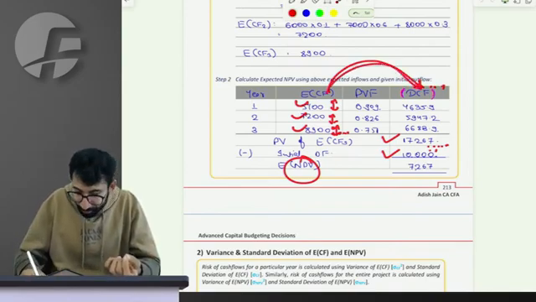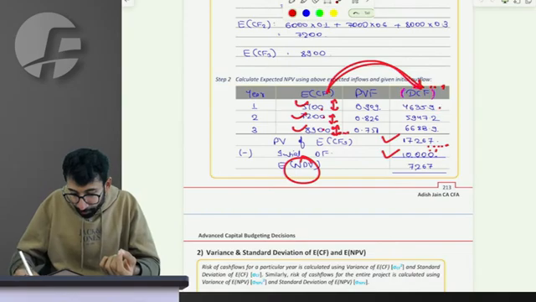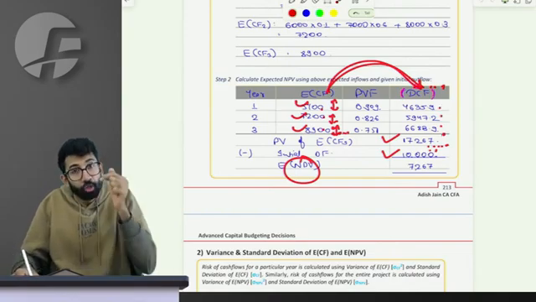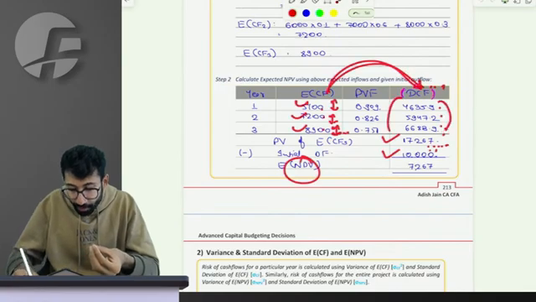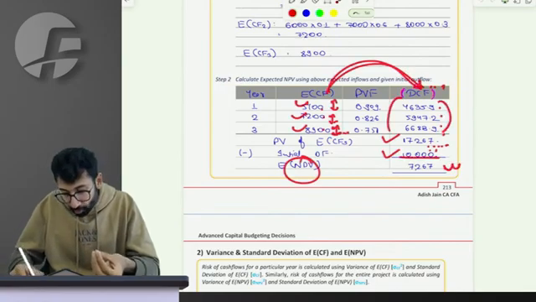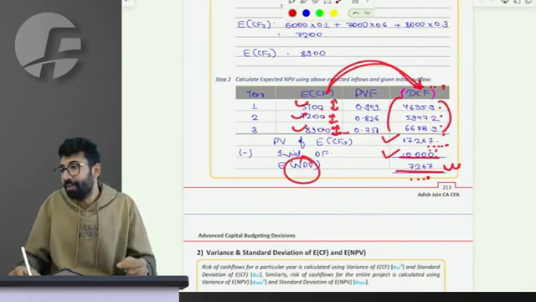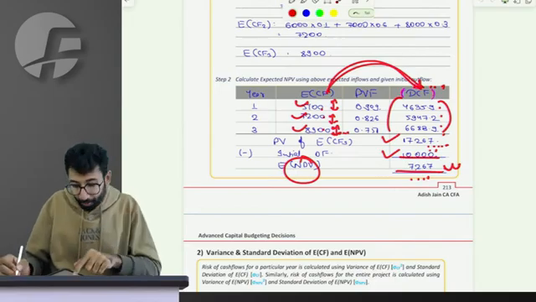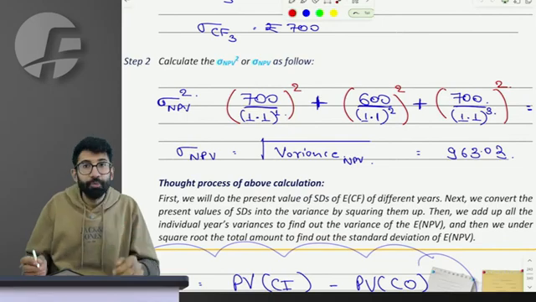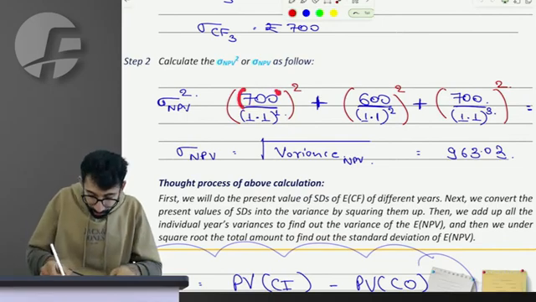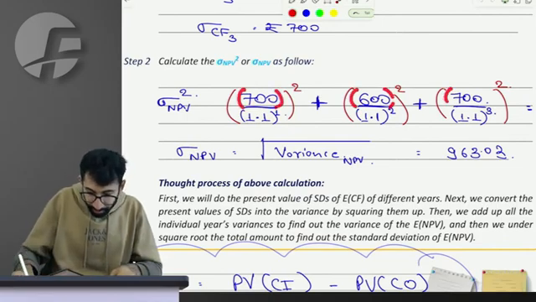So now we have the present value of future cash flows as my NPV. Those future cash flows are subject to deviation, so even the present value is subject to deviation, which is why my overall NPV is subject to deviation. Let me explain that in a very simple manner. For the respective years 1, 2 and 3, the amount of deviation is 700, 600 and 700.